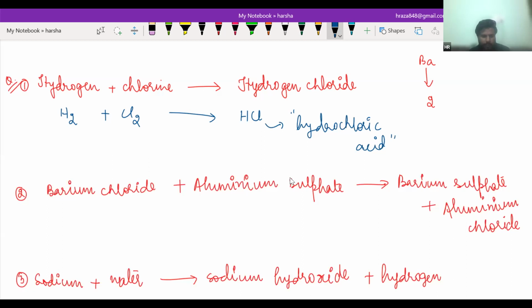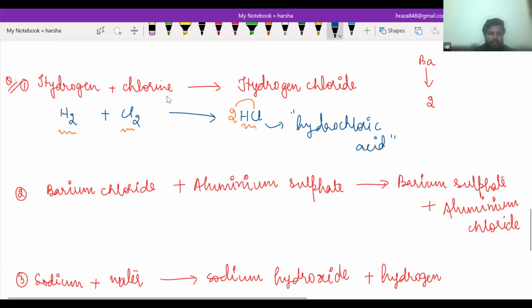This is important. Just write it. Now see, H2 plus Cl2 will give HCl, and if we balance it, hydrogen on the left hand side is 2, on the right hand side 1. So just multiply HCl by 2, hydrogen will be balanced as well as chlorine, because on the left hand side there are 2 chlorine, and on the right hand side also 2 chlorine.